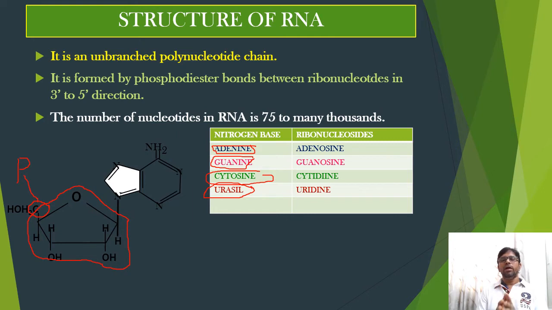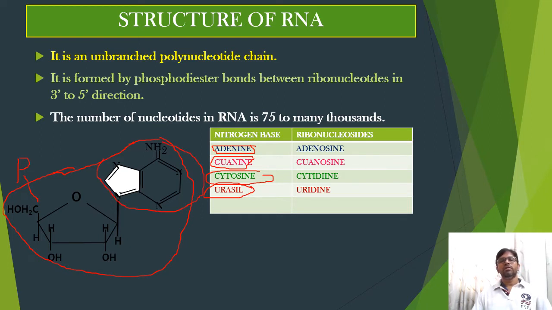ribonucleosides. When adenine binds with ribose sugar, it forms a ribonucleoside, that is adenosine. In the picture here you can see this is a ribonucleoside, that is adenosine. This nitrogen base is adenine. It binds with sugar and forms a nucleoside, that is adenosine.